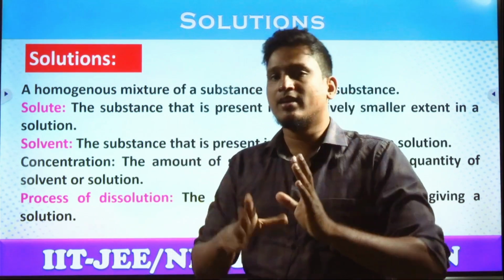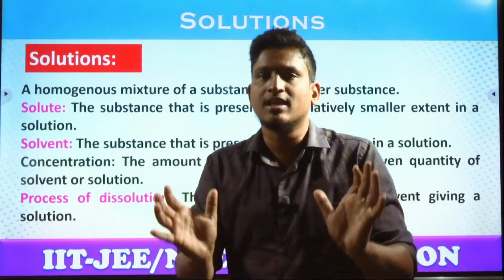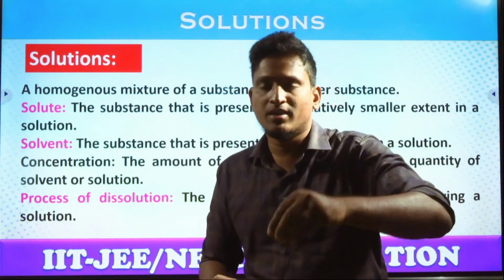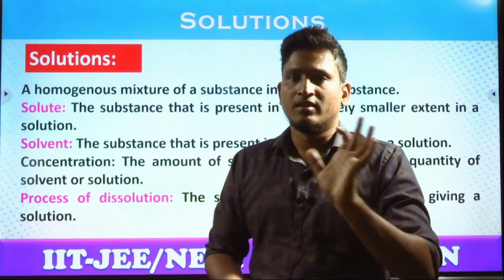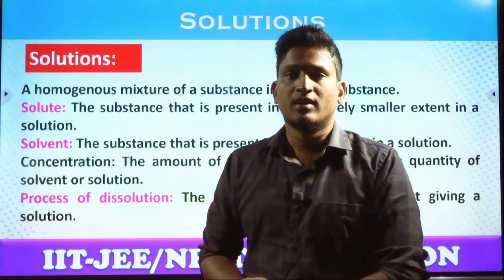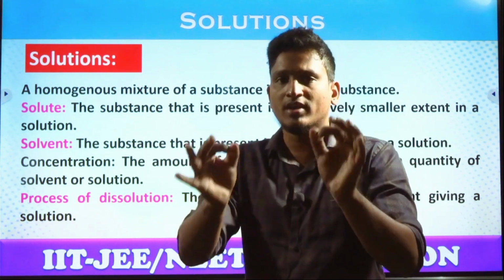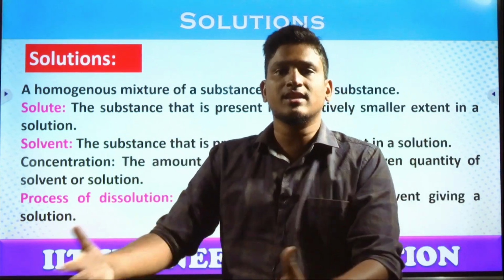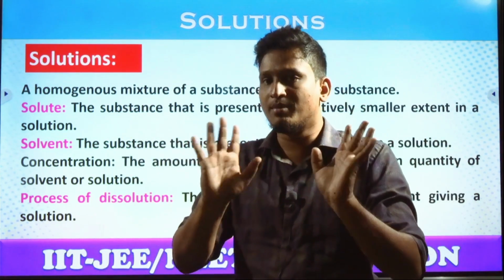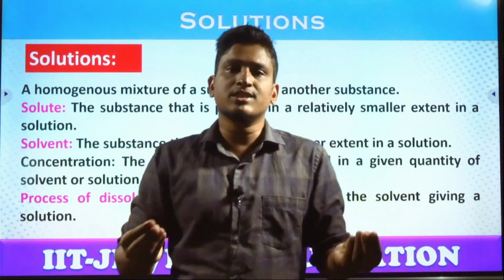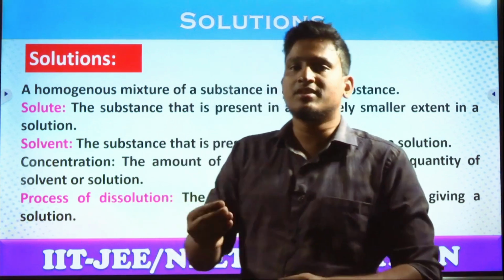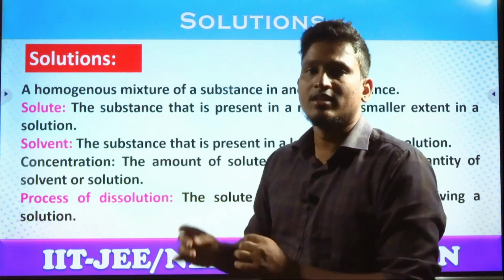In general, if both are liquids, water is considered the universal solvent. If you divide things like this, there is no end. So remember, the component present in lesser quantity is treated as solute, and the one present in higher quantity is treated as solvent.